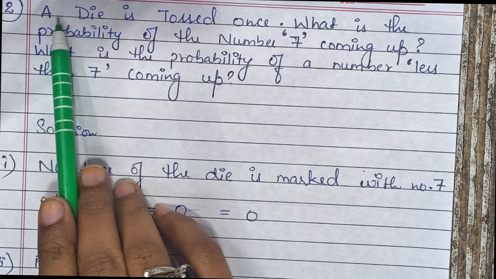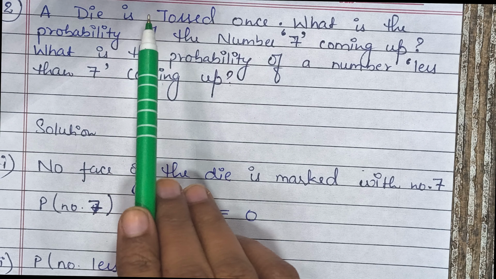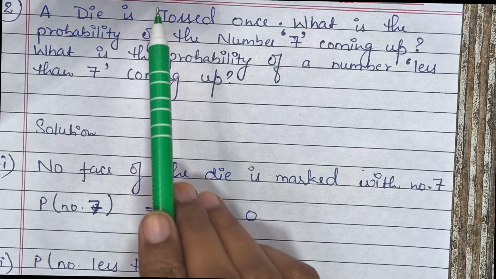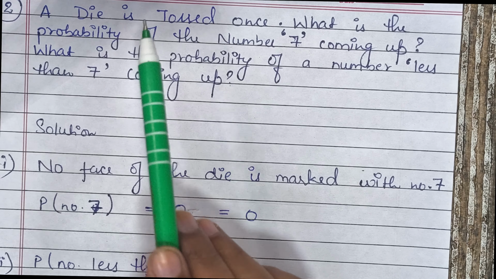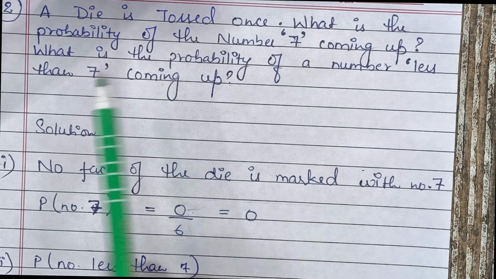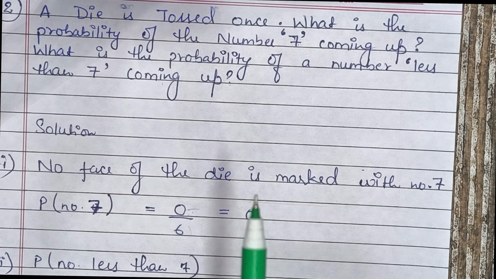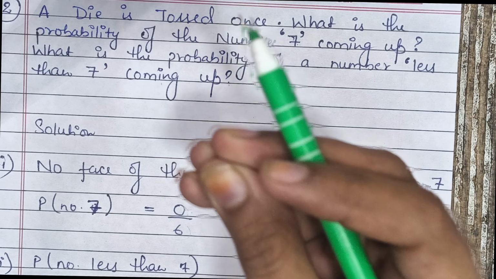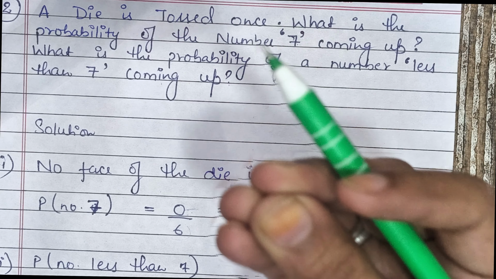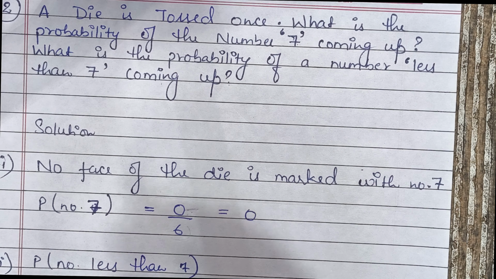Second part is, a die is tossed once. We all are aware of a die. Die has six faces. जो लूडो वाला die होता है, it has six faces, and on every face there is a unique number given, which is from 1 to 6. Now the question asked is, what is the probability of the number 7? Now if we know that a die has six faces and उसपे numbers are also given till 6 only, 7 number doesn't exist. So ideally 7 number की occurrence की possibility या chance of getting a number 7 is not there, that is 0. Ideally and logically the probability is 0.